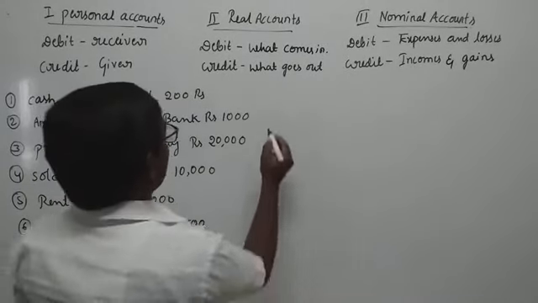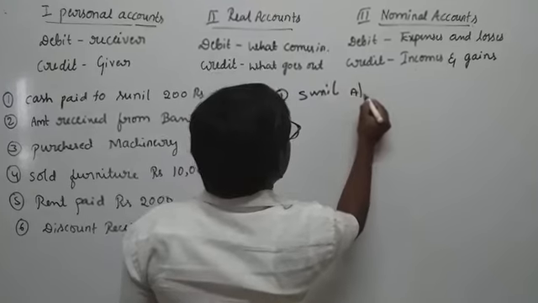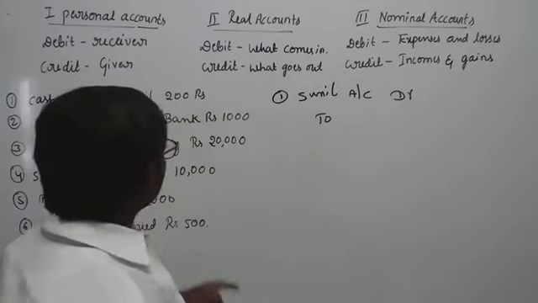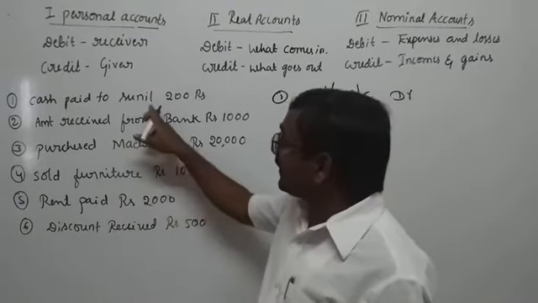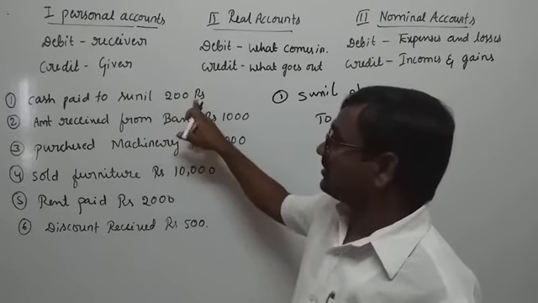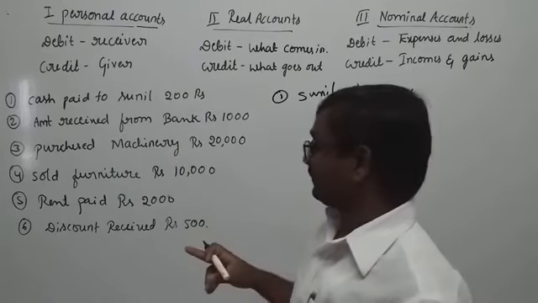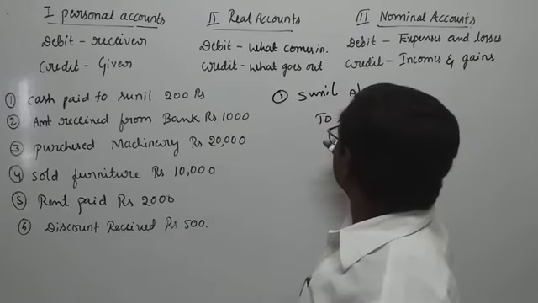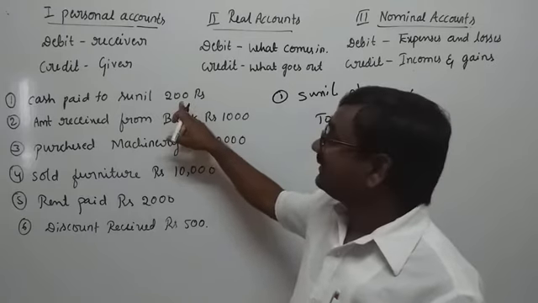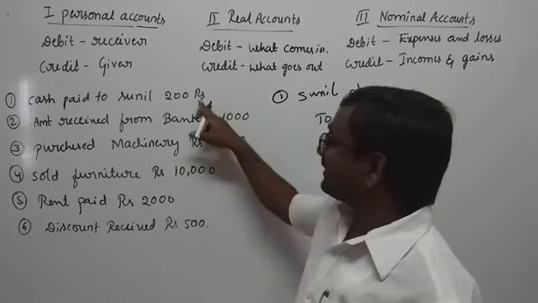Sunil account debit. See the transaction, cash paid to Sunil rupees 200. Sunil received the amount, so based on the personal account rules, we debit the Sunil account. Another one, credit. Here there is no specific person giving the money, only money goes out in this transaction.